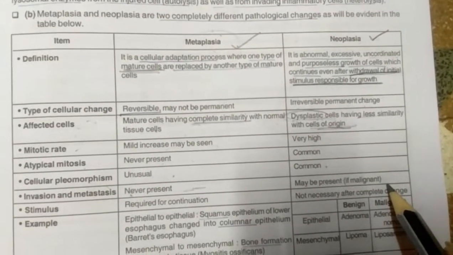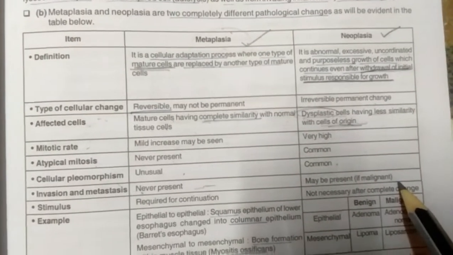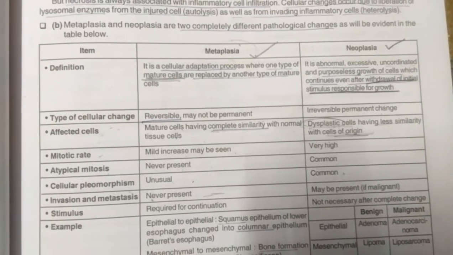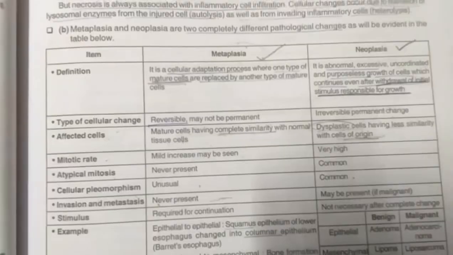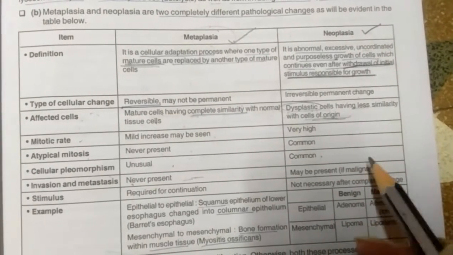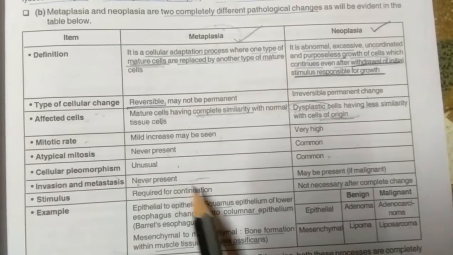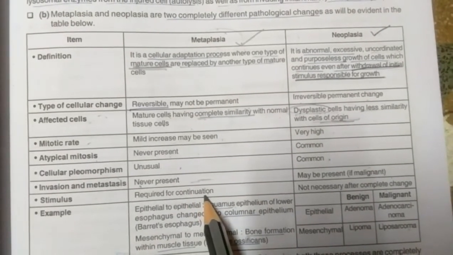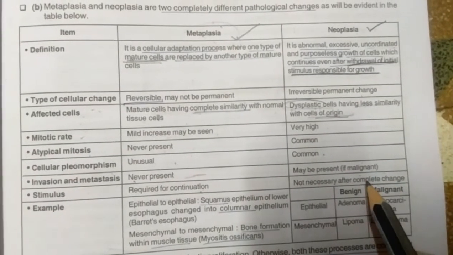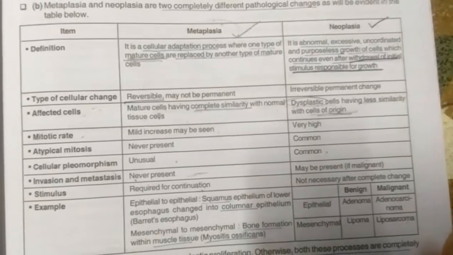What do you mean by invasion and metastasis? Metastasis means transfer of the tumor from one region to another. And invasion is when a neoplastic cell is invading or destroying the other tissues. So this is not present in metaplasia, but these features are present in neoplasia. Now stimulus, I've already mentioned that metaplasia requires a stimulus for continuation. But in neoplasia the stimulus is not necessary. Even after the withdrawal of the stimulus, neoplastic cells will continue to proliferate.